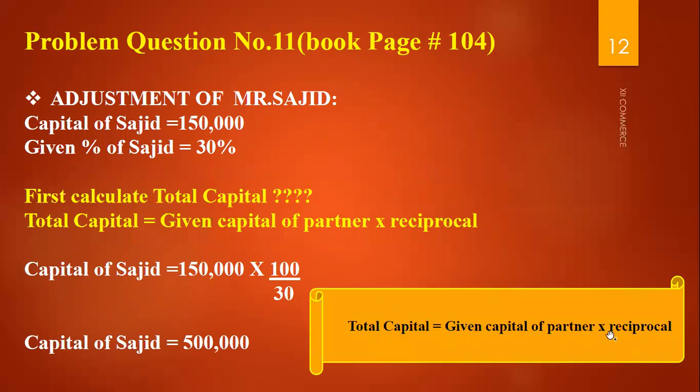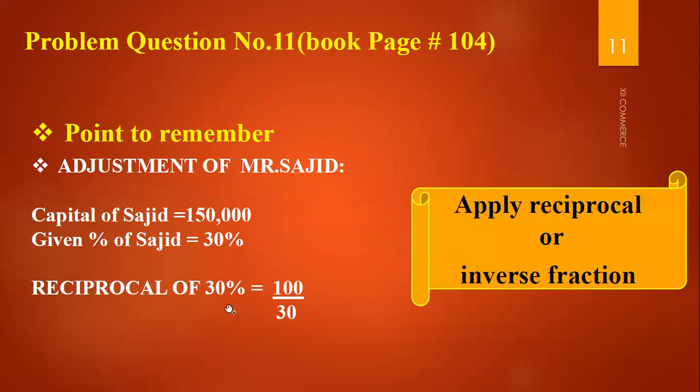We have discussed two formulas here. Total capital is equal to the given capital of the partner multiplied by the reciprocal. And the reciprocal is the inverse fraction of the percentage which is given. Thank you so much for watching this video.